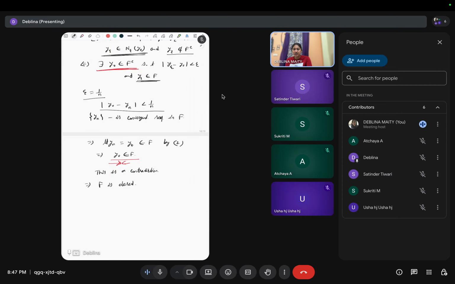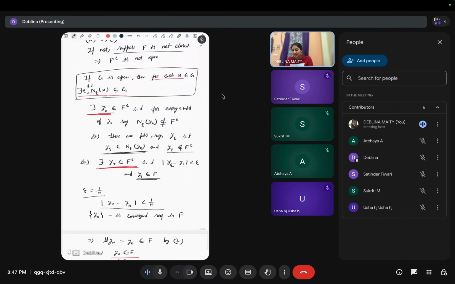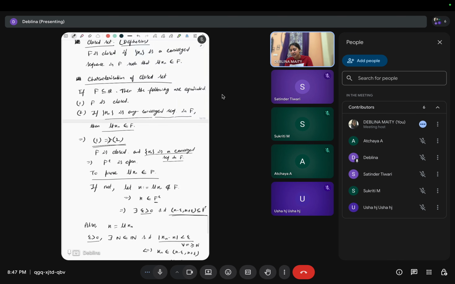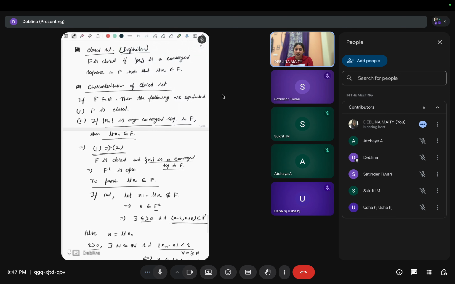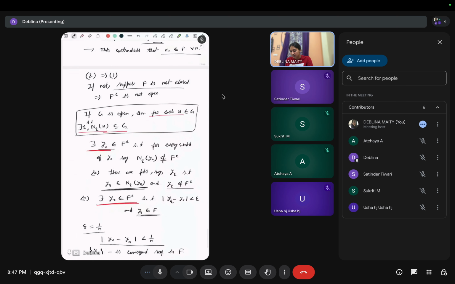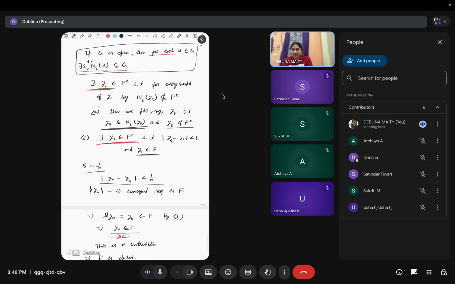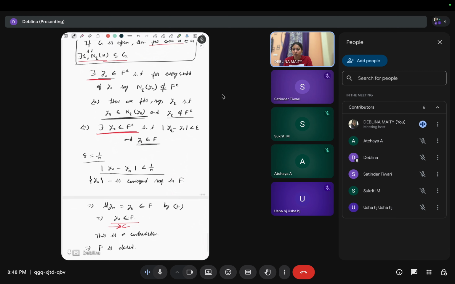So the two definitions, that f is closed means f complement is open, and the sequential criterion, that if xn is any convergent sequence whose limit belongs to the set f, then f is closed, are equivalent, right? Okay, I will stop here, and next day I will discuss the problems from this open set and closed set. Okay?